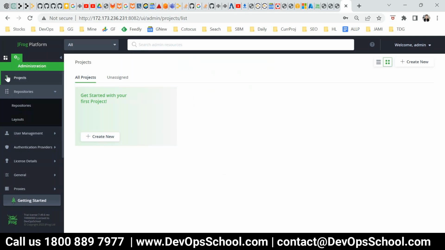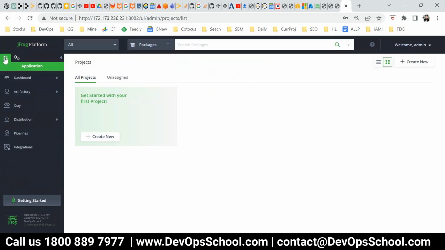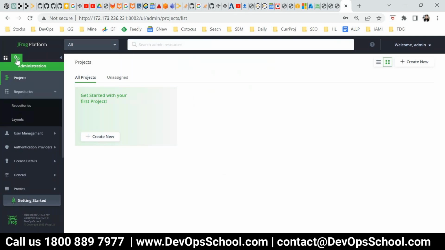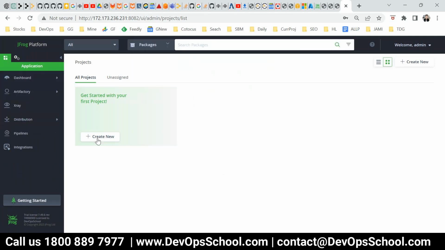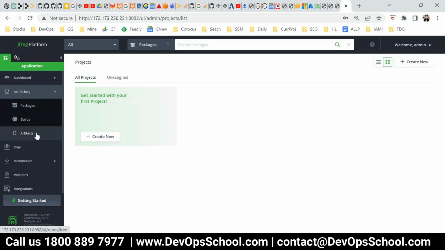So how do I do that? So go to the user view. This is the admin view which you were seeing so far. Go to the user view. And in the user view, what you need to do, you need to browse the artifacts. So how do you do that? Let me show you.